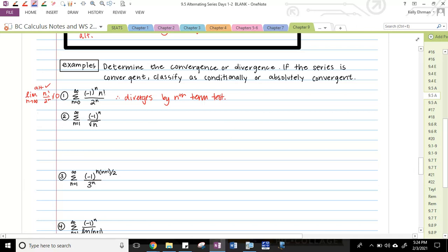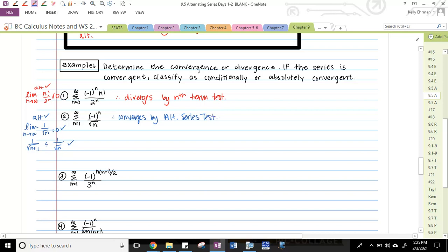For number 2, we have an alternating series. Check. The limit as n approaches infinity of 1 over square root of n is equal to 0. So that's a check. And finally, are the terms decreasing? Is 1 over the square root of n plus 1 less than or equal to 1 over the square root of n? And yes, I would say that's true as well. All right, so since all of these things are true, I can say that this series converges by the alternating series test.